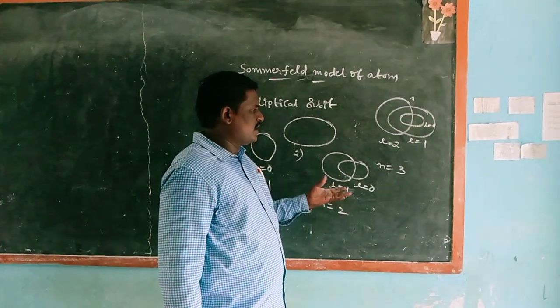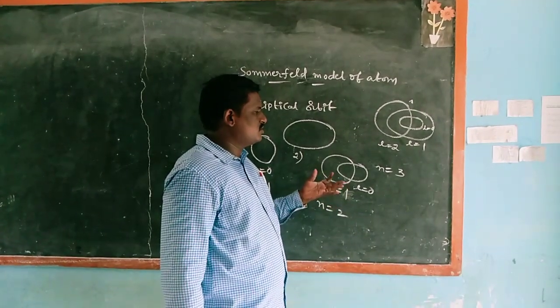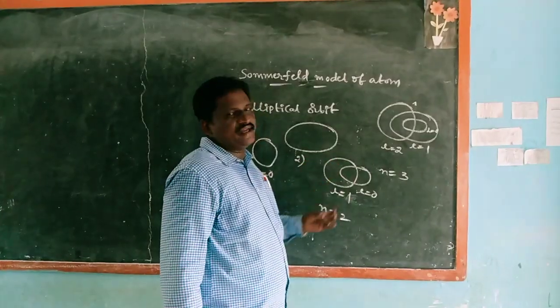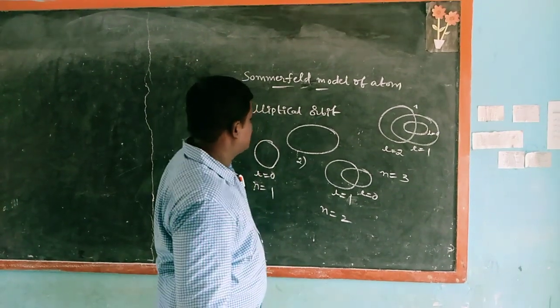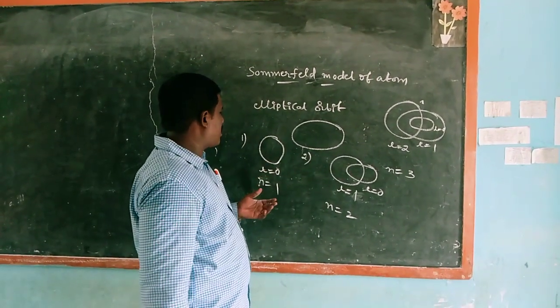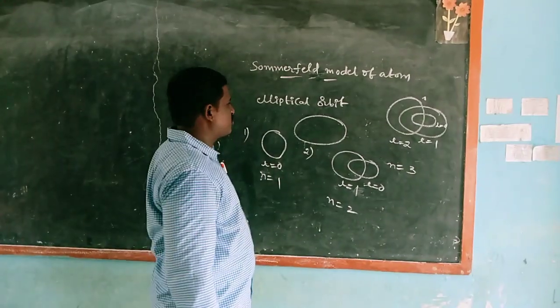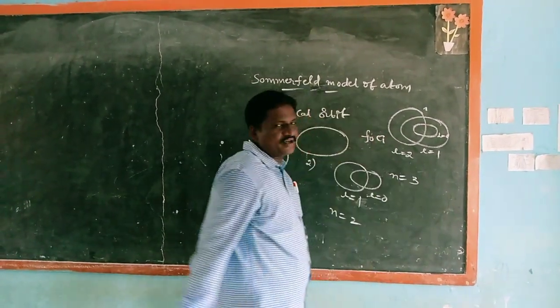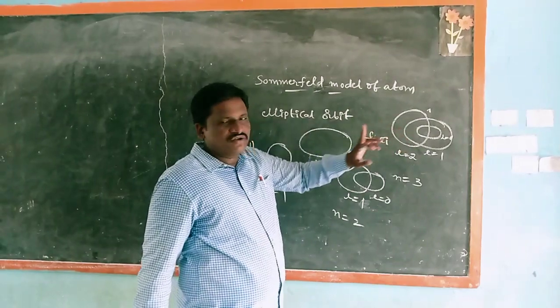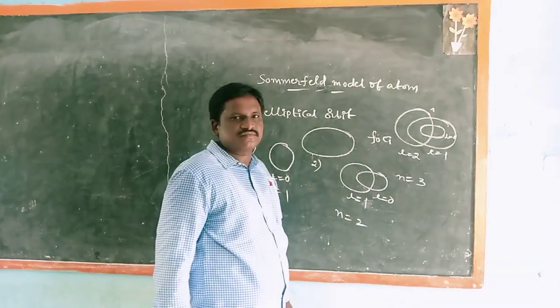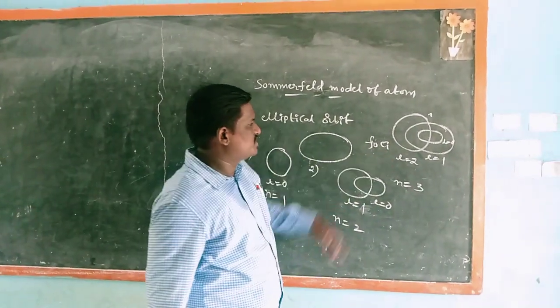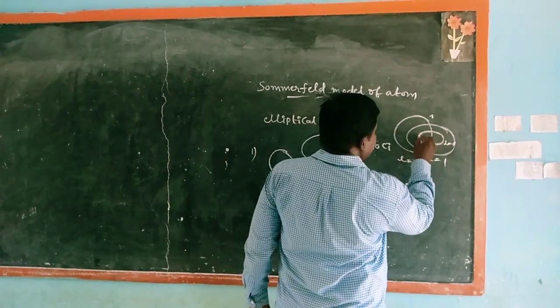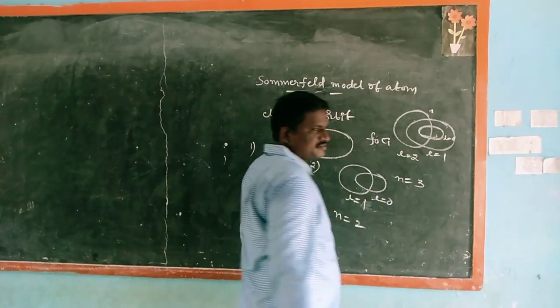For n equal to 4, l equal to 3, l equal to 2, l equal to 1, l equal to 0. Such that the nucleus of the atom is one of the principal foci of these elliptical orbits.